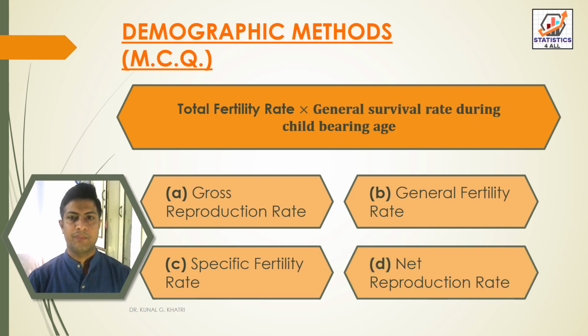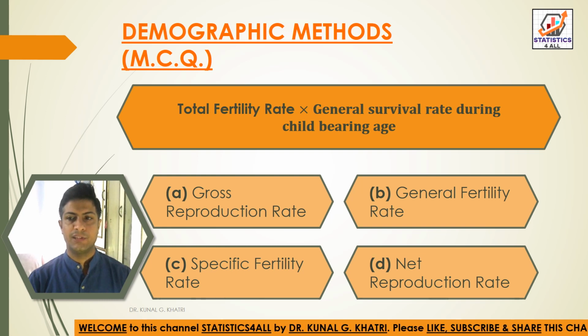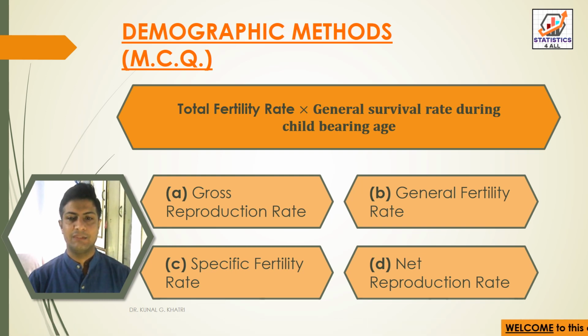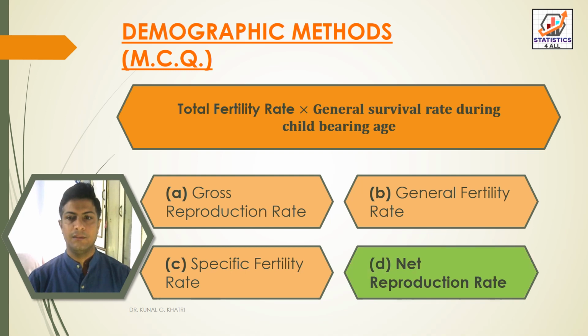Next question, total fertility rate into general survival rate during childbearing age, that is equal to option A gross reproduction rate, option B general fertility rate, option C specific fertility rate, and option D net reproduction rate. So here we have answer option D, that is net reproduction rate, that is equal to total fertility rate into general survival rate during childbearing age.